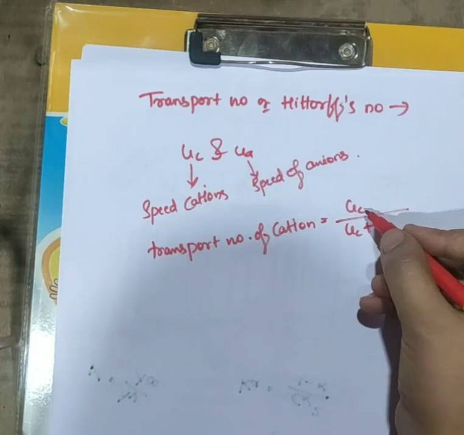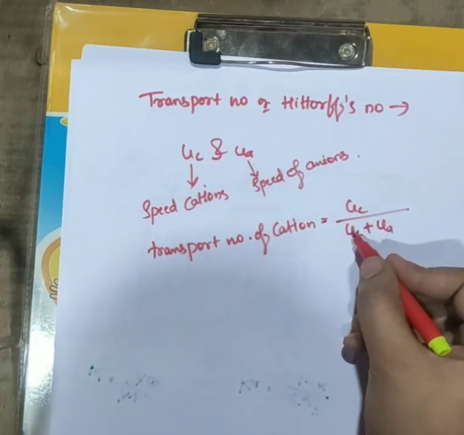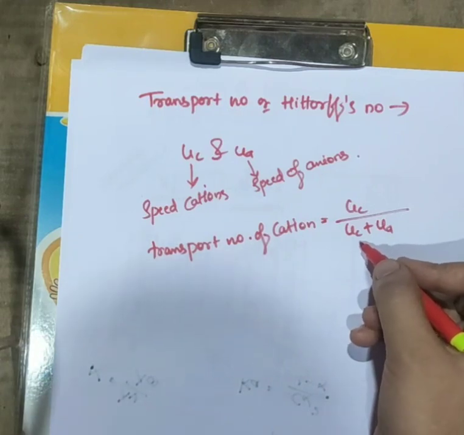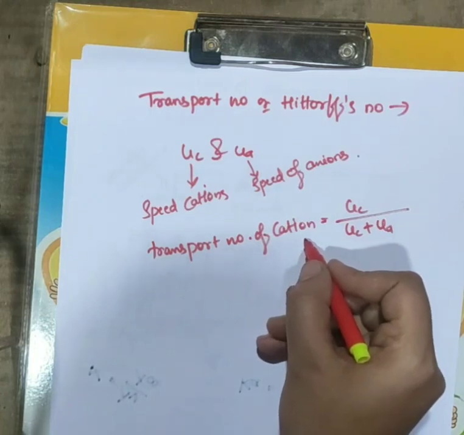So here the transport number of cation is the speed of the cation divided by the total speed of the cations plus anions.